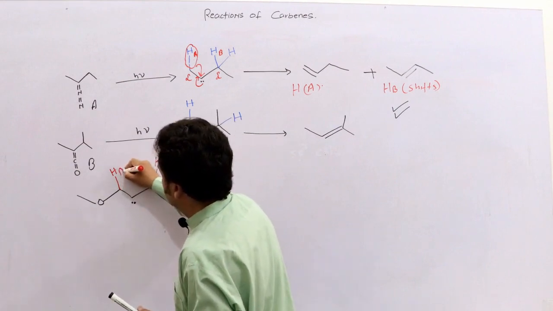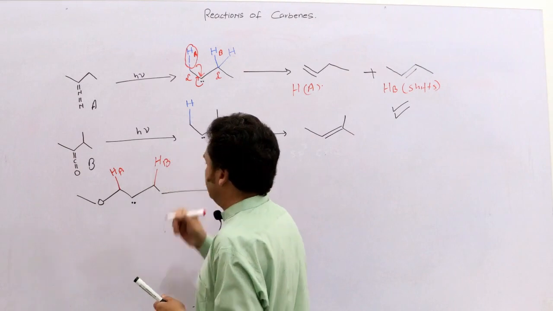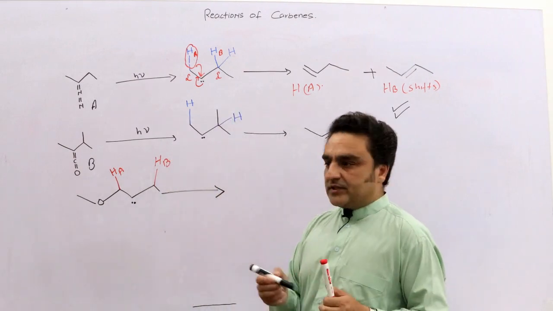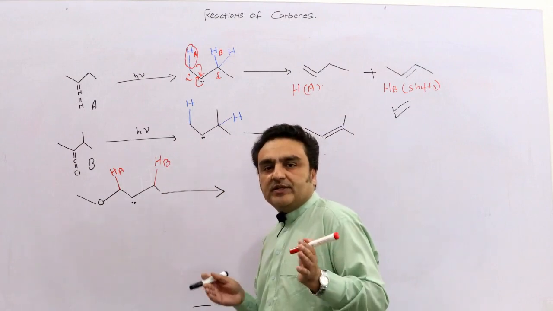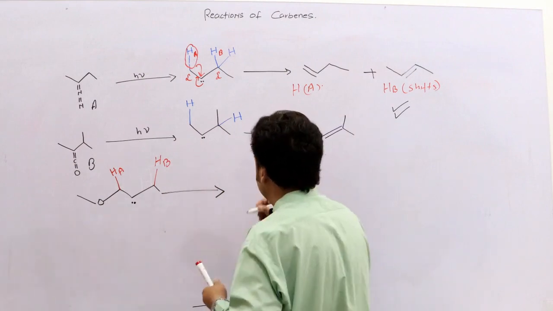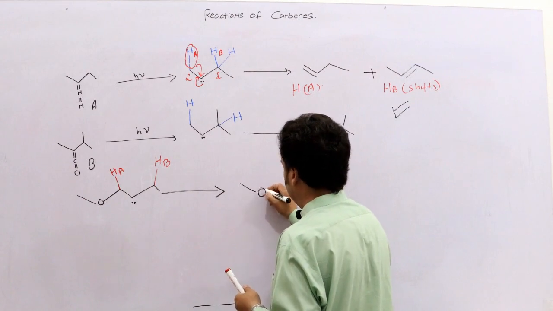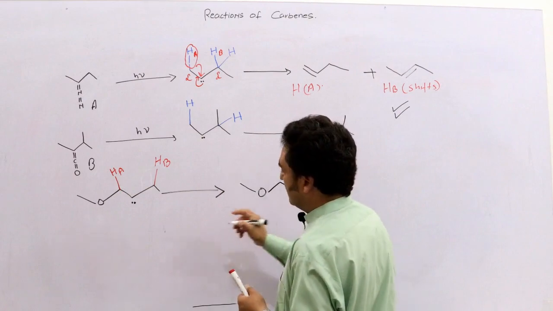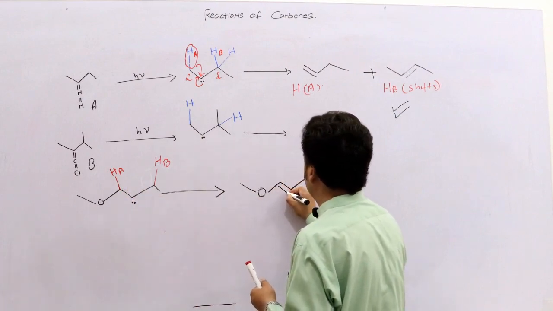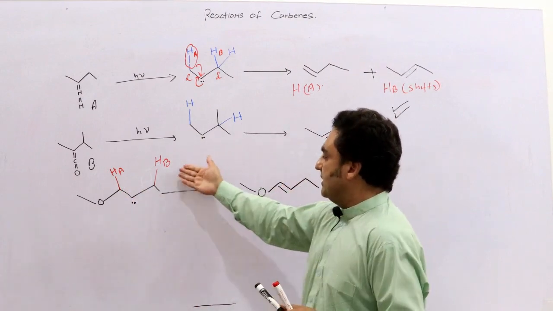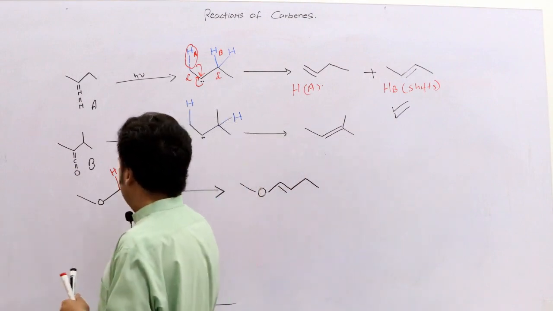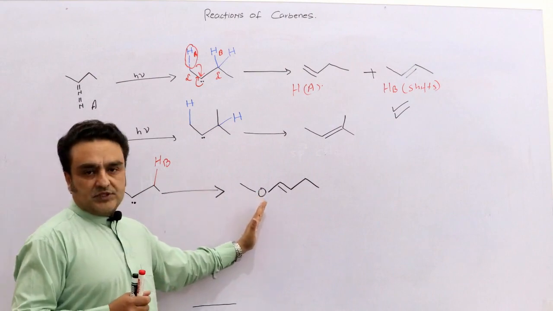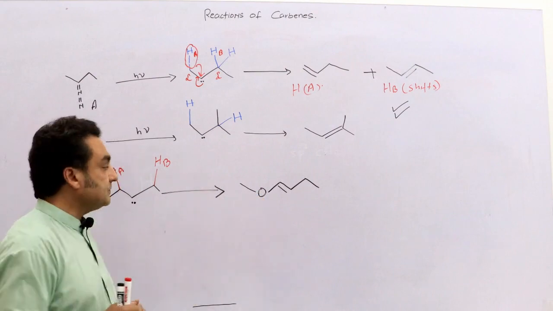I'll name them hydrogen A and hydrogen B. But when the product was observed, the major product was this, and the HB remained there. It doesn't migrate. So the alkene was formed in this fashion.